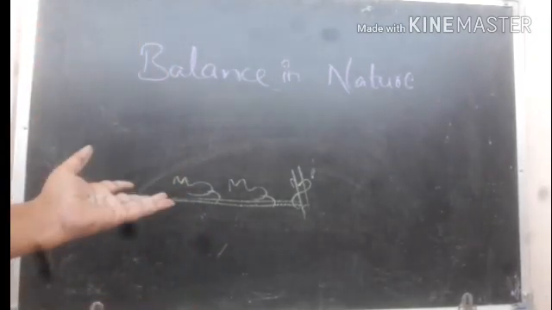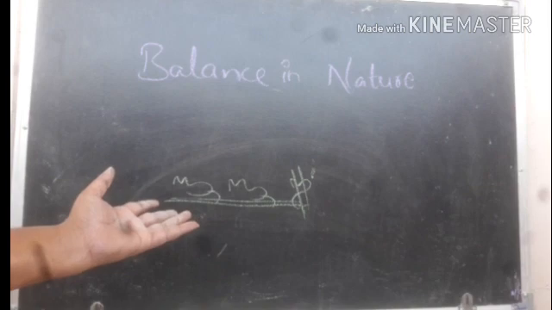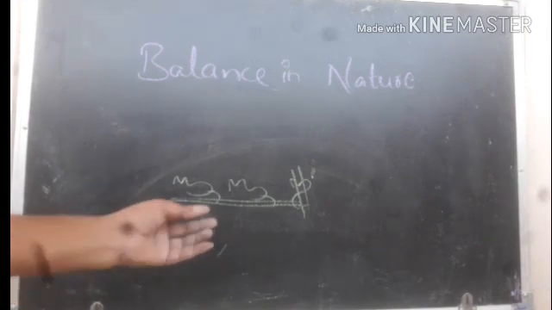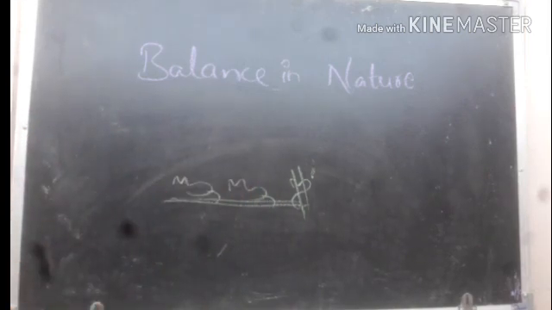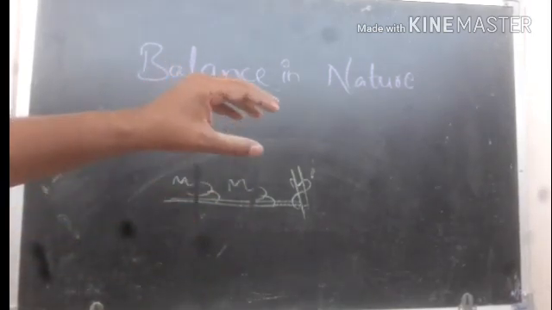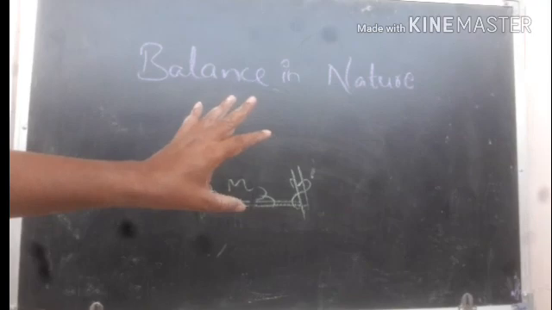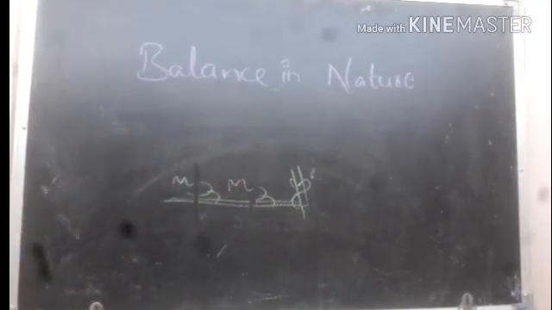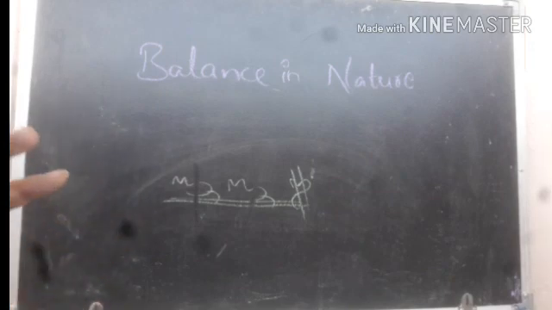When they eat the food grain, there is no more food available for us. So definitely it requires snakes. If the snake is there, then the population of the rat decreases, the crop will be protected, and the seed will remain as it is. There is no shortage of food. So that's why balance in nature is very, very important.